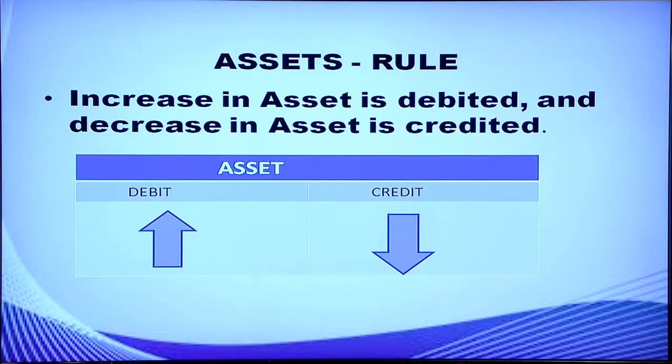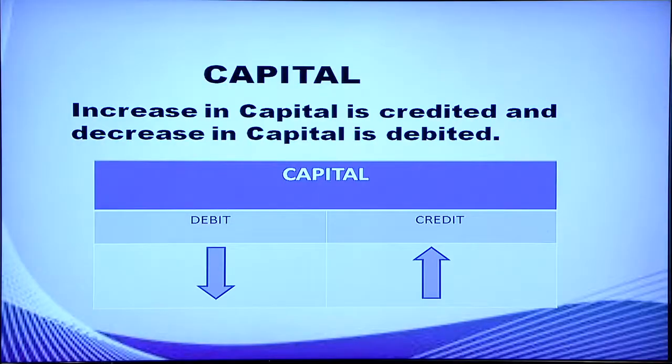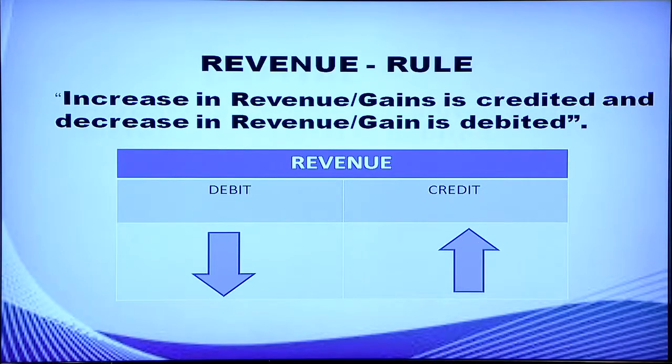Rule of asset. Increase in asset is debited and decrease in asset is credited. That is the new rule or modern rule. Capital, rule for recording the capital. Increase in capital is credited and decrease in capital is debited. Revenue. Increase in revenue is credited and decrease in revenue is debited.